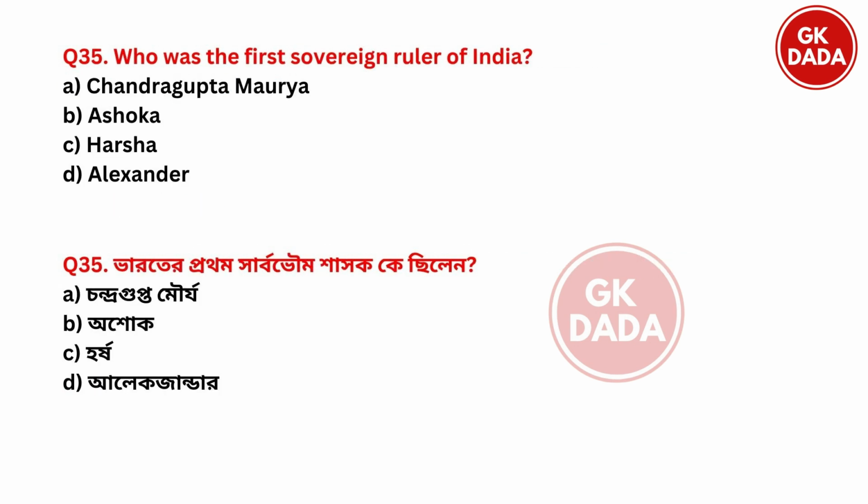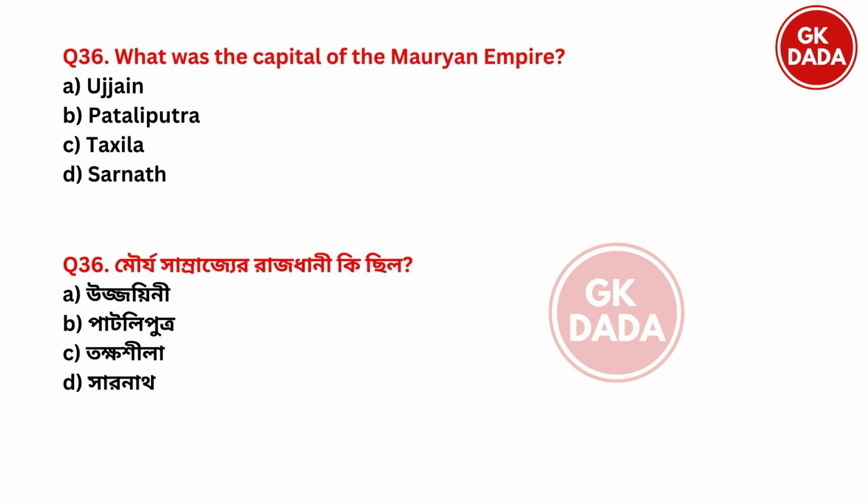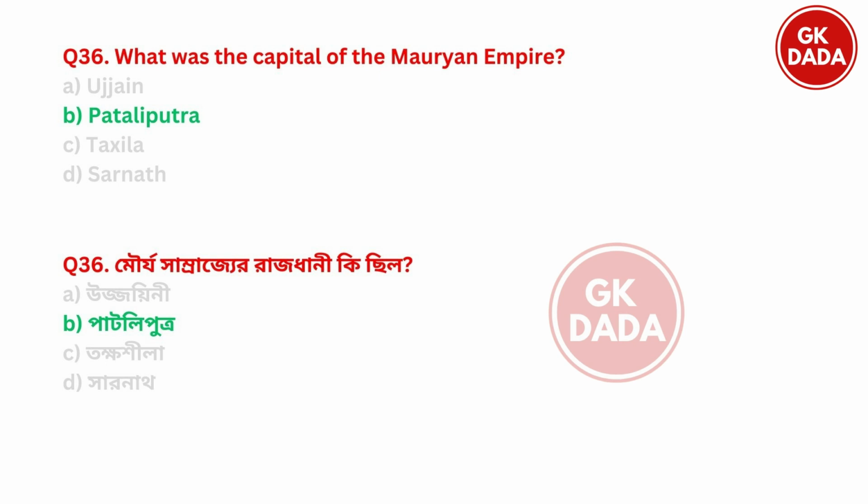Next. Who was the first sovereign ruler of India? First sovereign ruler. Option A Chandragupta Maurya, option B Ashok, option C Harsha, option D Alexander. And the right answer is option A Chandragupta Maurya. Next. What was the capital of the Mauryan Empire? Option A Ujjain, option B Pataliputra, option C Takshila, option D Sarnath. And the right answer is option B Pataliputra was the capital of Mauryan Empire.